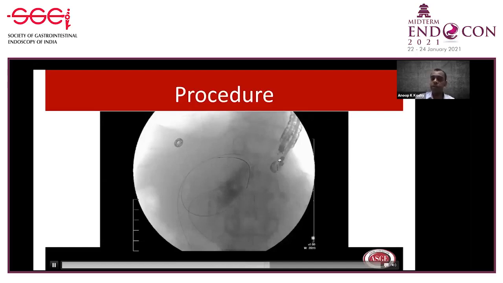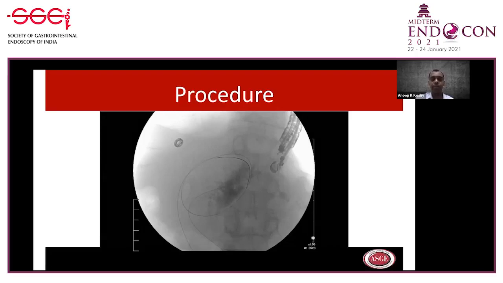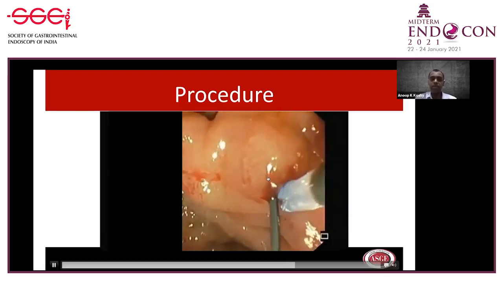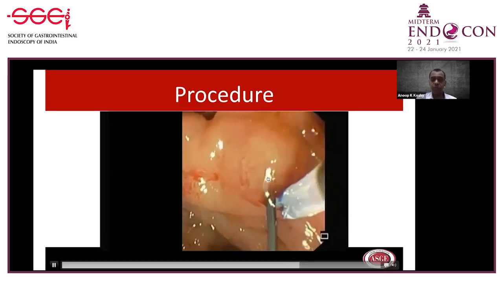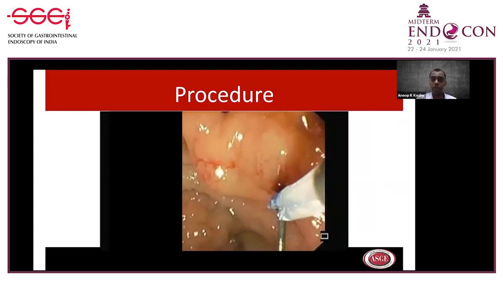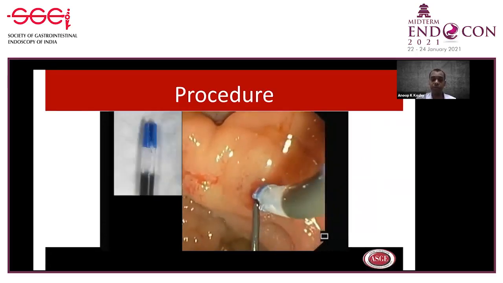Then we removed the first needle, leaving only the guide wire in place. And then we removed only the scope, keeping only the guide wire in place. Then we passed the side-viewing duodenoscope by the side of this wire and we reached the duodenum. Here you can see the wire coming out of the papilla.